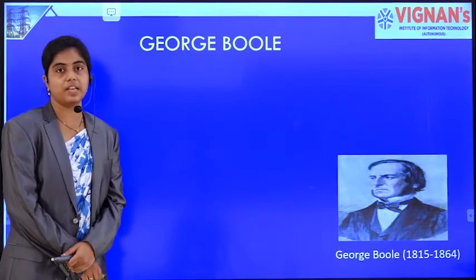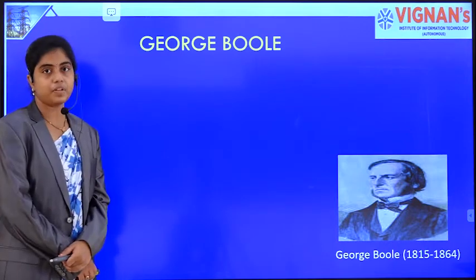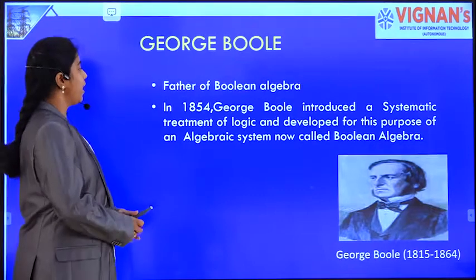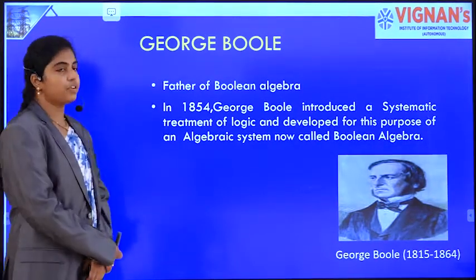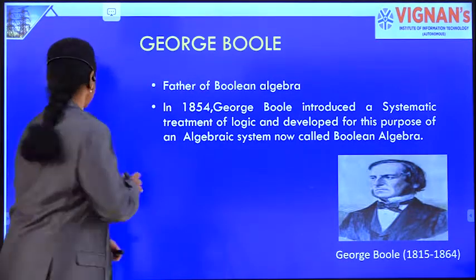George Boole is the scientist who discovered Boolean algebra, and he is also called the father of Boolean algebra. In 1854, he introduced a systematic approach to logic variables.